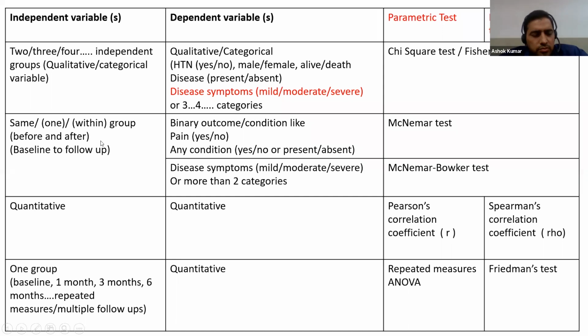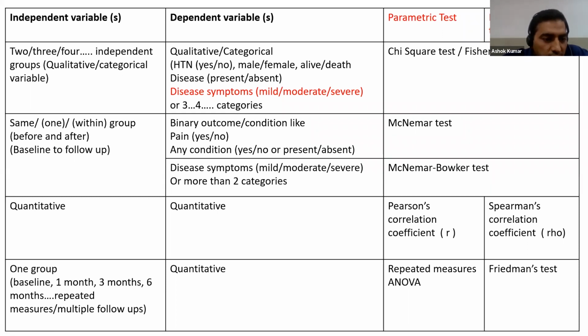Now suppose in the same group, or in one group, or within group, before and after in nature. For example, before treatment we checked pain in yes or no format: pain yes, pain no. And after treatment, again the same patients, same group, we assess pain in yes and no format.